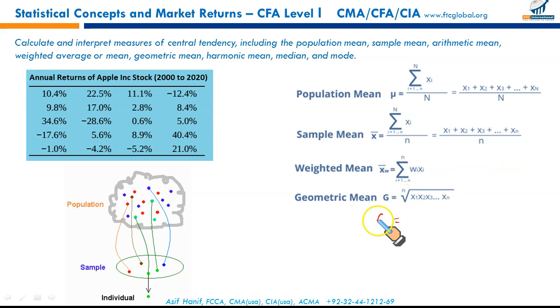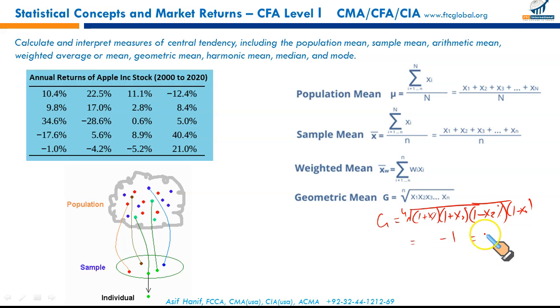We can calculate geometric mean using this formula. First return 1 plus x1% into 1 plus x2%. If there is a loss which is resulting in a negative number, we can write 1 minus x3%. And when you calculate the cube root or 4th root of all these values, if there are 4 values, it's going to be 4th root, 1 minus x4. And whatever the result comes, you need to deduct it from 1. And finally, the result would be multiplied with 100 to calculate the geometric mean.